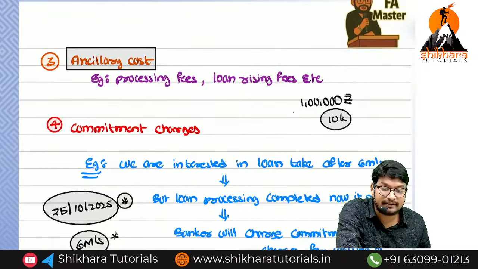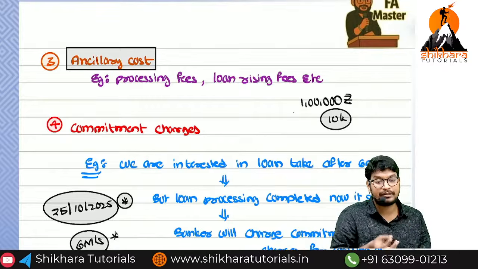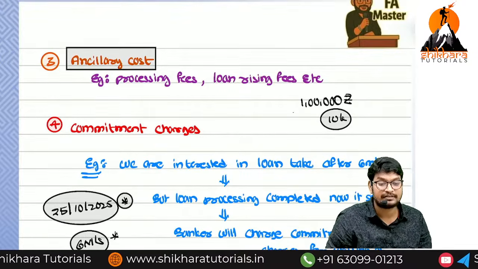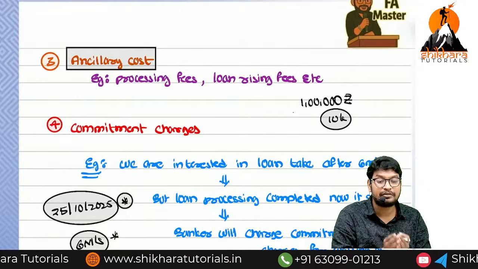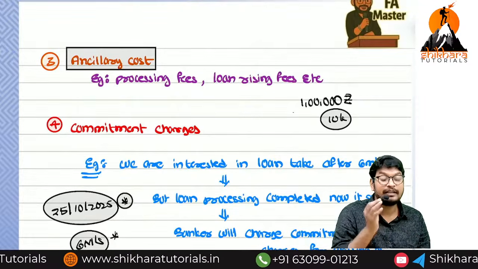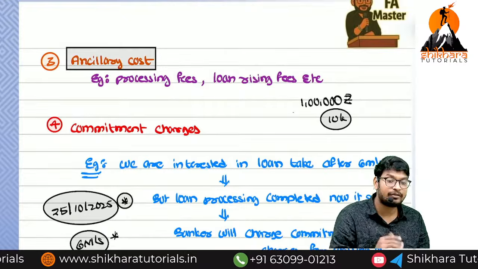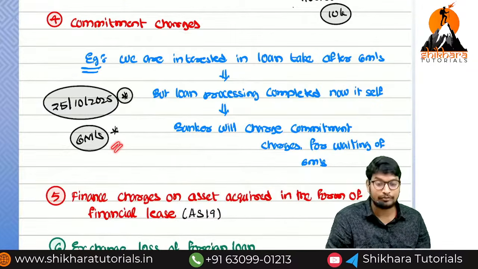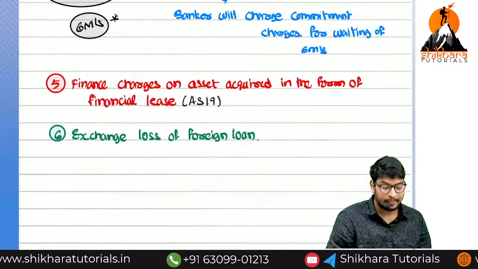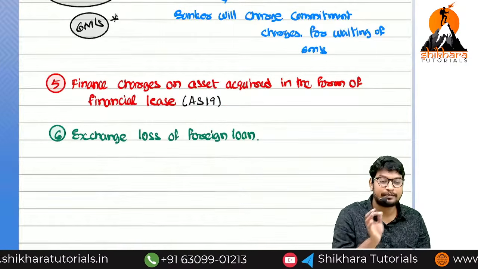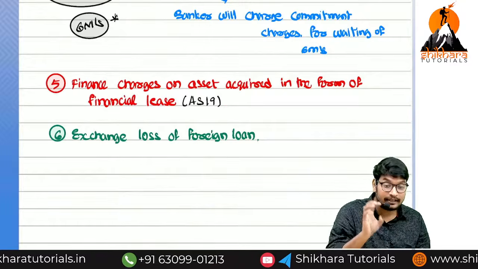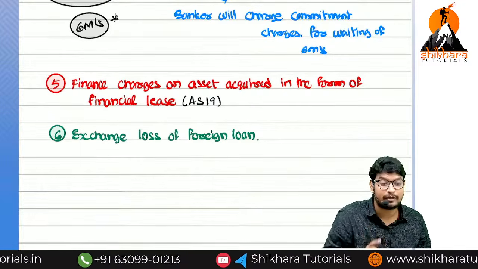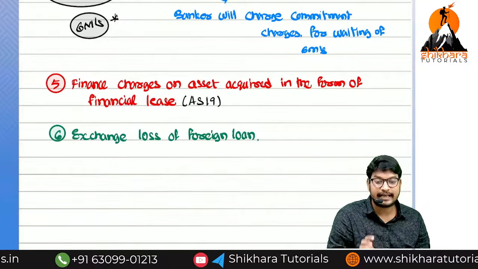What is the meaning of ancillary cost? Ancillary cost is nothing but processing fees, like that. Next one, commitment charges. What is the meaning of commitment charges? We have to give the commitment and we have to pay certain charges because they have sanctioned the loan before the utilization date. How many months they have to wait? 6 months is the example. Next one, whatever the finance cost as per the financial lease, that financial cost, nothing but that interest will also be forming part of borrowing cost as per AS16.